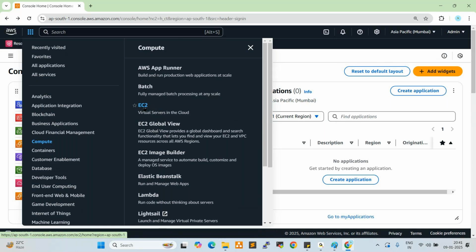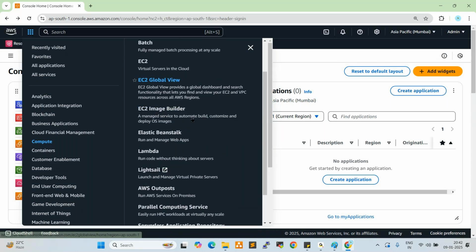EC2 is Elastic Compute Cloud. If you want to create a server, it is an EC2 instance. We should not call it a server; we call it an EC2 instance. In real-time projects, the project team asks us to create EC2 instances through a ticket request. As per the requirement, we need to log in to the AWS console and create the resources. To create servers or resources, we go to EC2.